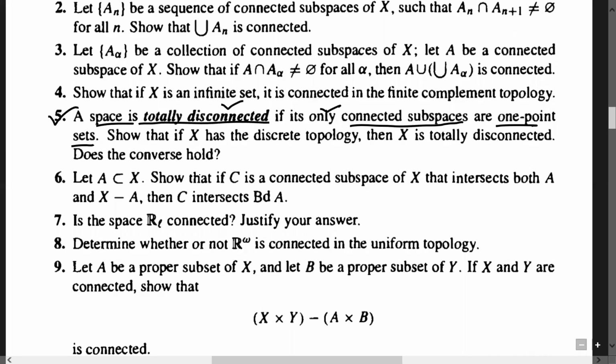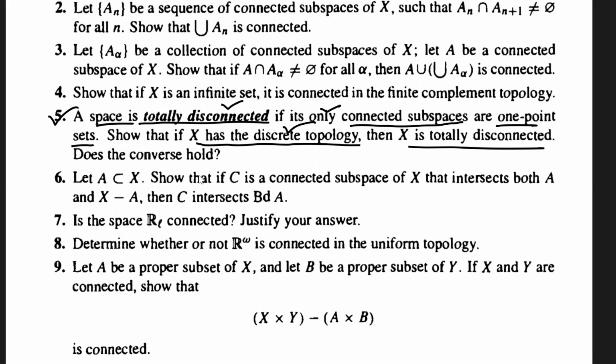And next is to show that if X has the discrete topology, then X is totally disconnected. Earlier I have shown, in the previous lecture, that if your space X has two or more elements and you equip it with the discrete topology, it will never be a connected set. Why? Because singletons are going to be proper subsets that are open as well as closed, so you always have a separation. So in the discrete topology, only one point sets are connected.